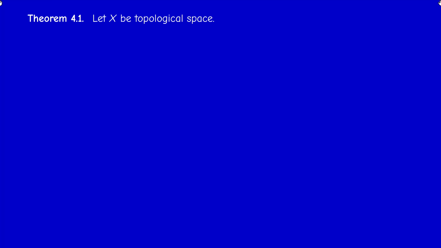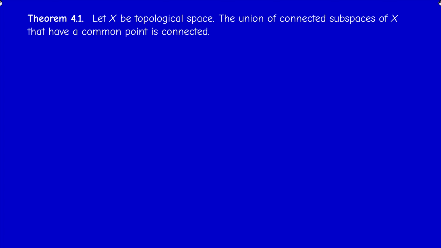Welcome back. This is the second part of section 4.1 on connected spaces, in which we are going to prove some fundamental properties and theorems about connectedness. First result is the following. If X is a topological space and we have a collection of subsets of X that have a common point, then the union is connected.